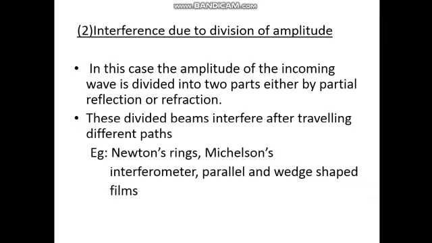Second one is interference due to division of amplitude. Here the amplitude of the incoming wave is divided into two parts, either by partial reflection or refraction. These divided beams interfere after traveling different paths. Examples are Newton's rings experiment, Michelson interferometer, parallel and wedge-shaped films.